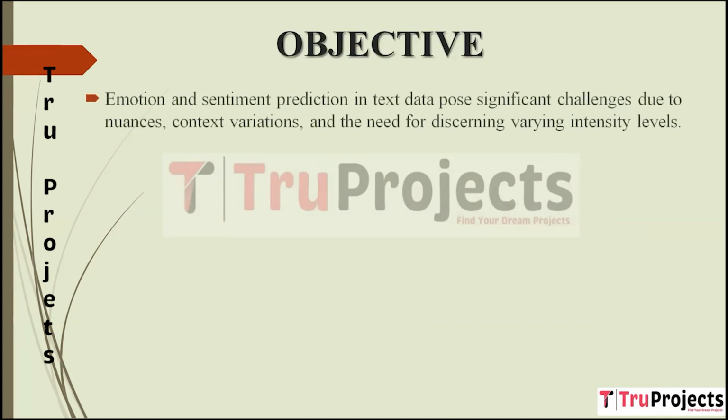Objective: predicting emotions and sentiments in text is highly challenging due to the subtleties and complexities of human language. Words can carry subtle meanings and emotions, heavily influenced by context, culture, and personal experiences. The same word or phrase can convey different emotions based on the situation. Additionally, understanding the varying levels of intensity with which these emotions are expressed adds another layer of complexity. Successfully predicting emotions and sentiments necessitates navigating these intricacies.